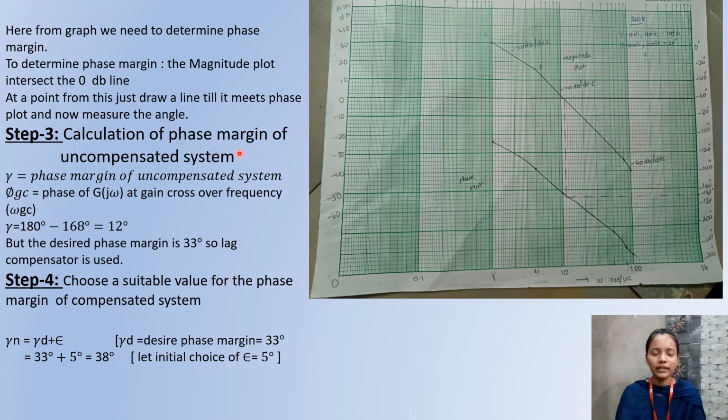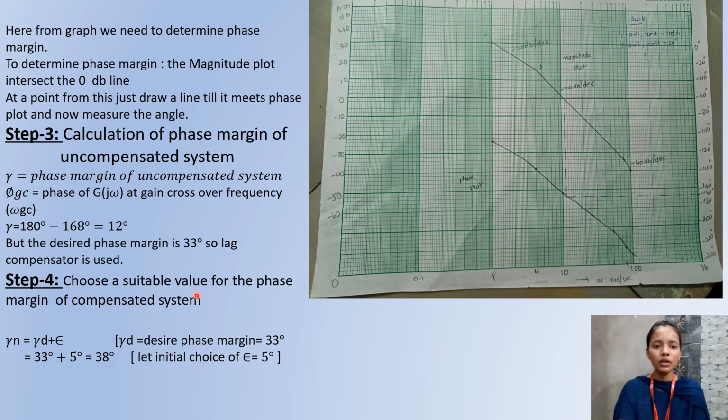Now we need to calculate the phase margin of the uncompensated system. For this, the formula is gamma, the phase margin of the uncompensated system. Phi GC is the phase of G of j omega at the gain crossover frequency. We have the formula gamma equals 180 minus phi GC, which is minus 168 degrees, so the phase margin is equal to 12 degrees. But the desired phase margin is 33 degrees, so we use this lag compensator.